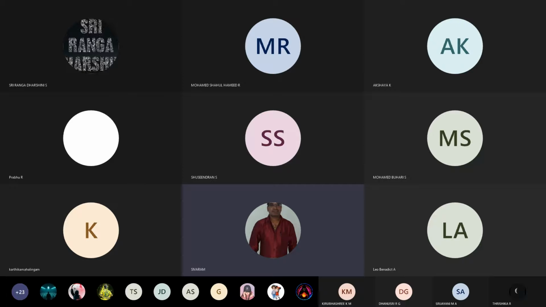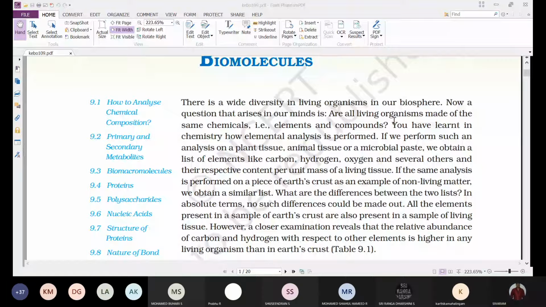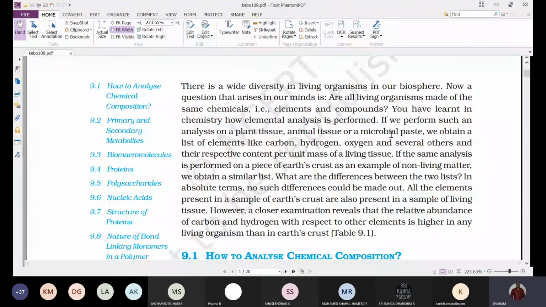Whatever chemical substances are present in living organisms, all together we call them biomolecules. When you observe these biomolecules, there is a wide diversity in living organisms in our biosphere. That means we'll find different types of living organisms throughout the earth.